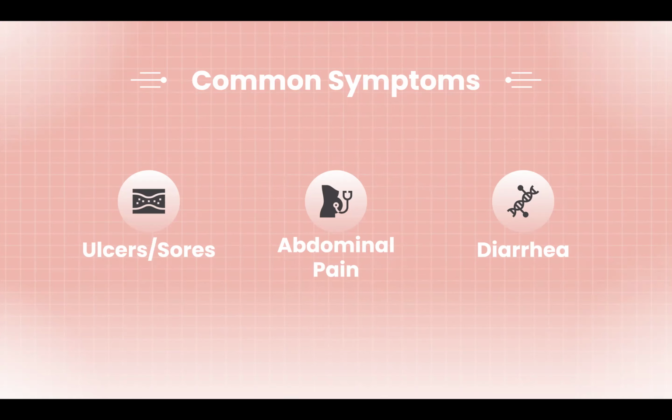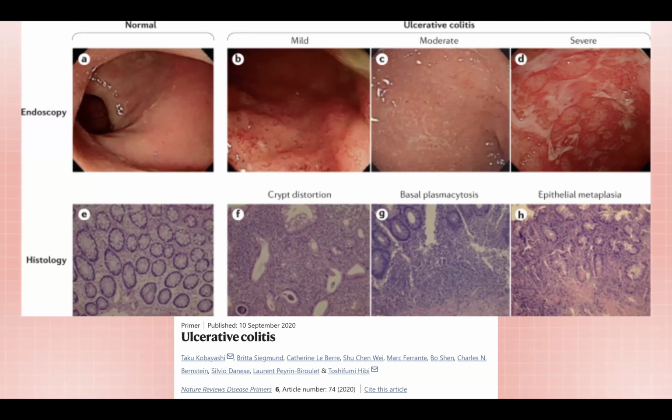And it can even cause in some patients anemia, loss of appetite, weight loss, nausea, fever, fatigue, and even delayed development. So there's a lot of issues that can come along with having an inflamed colon. Now here, this sort of shows what the inflammation looks like inside the colon.